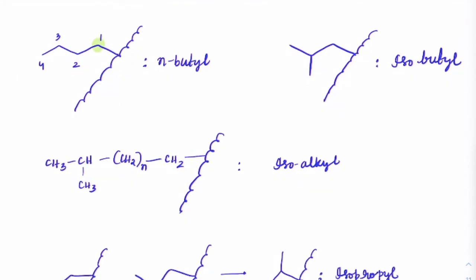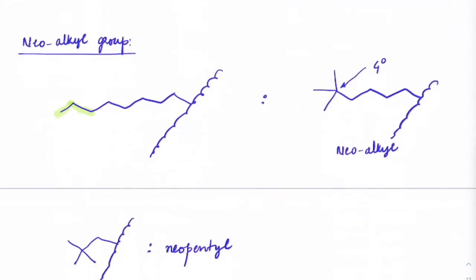So basically all of these carbons are only connected to this one carbon here. But if this carbon is connected to multiple carbons, then we will have a separate terminology. For example, imagine this is a main chain and this is a carbon connected, but on this carbon there are two carbons connected like this. So with respect to this carbon, according to the branches, there are two more carbons connected to it.